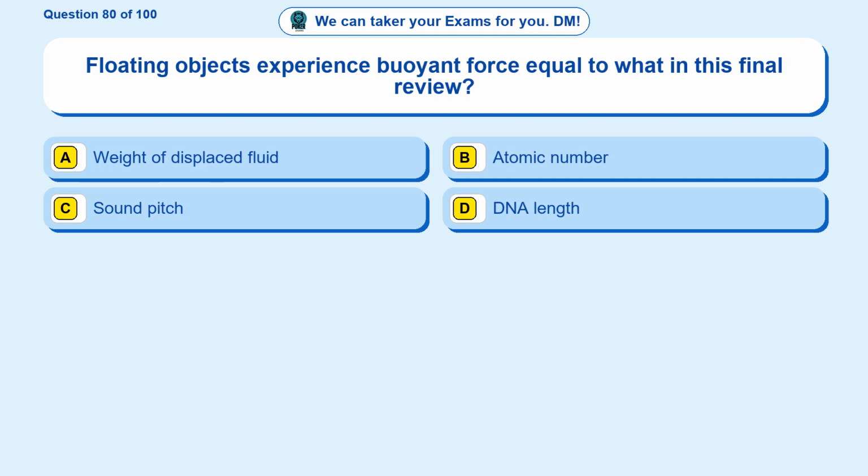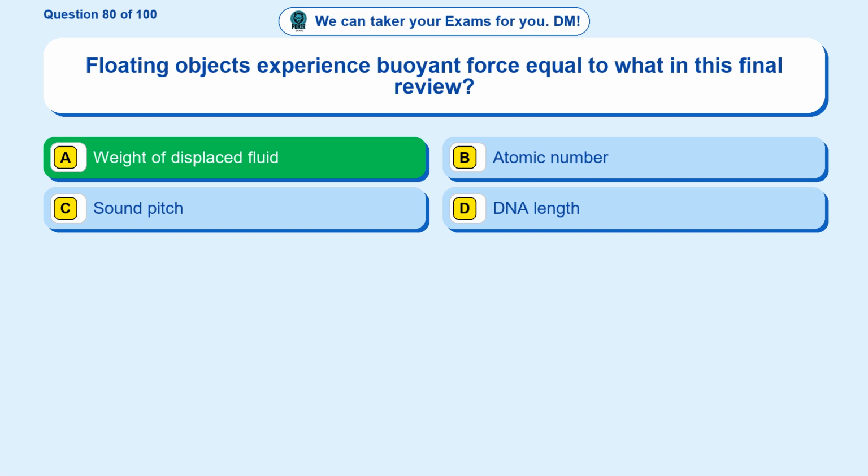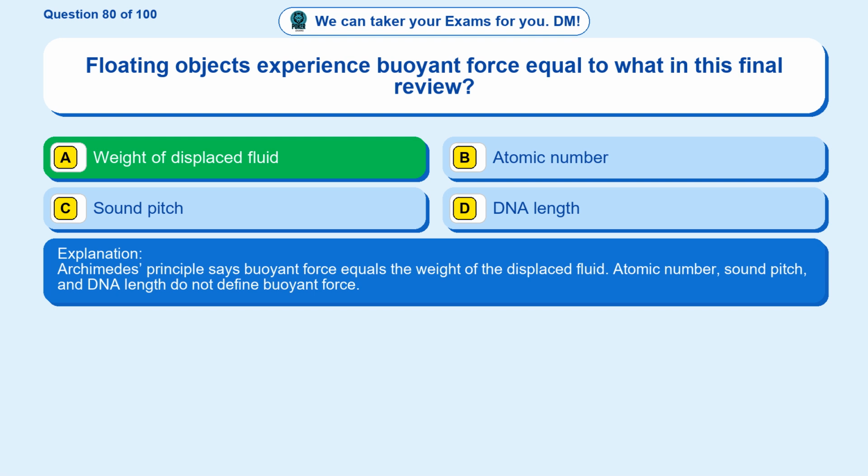Question 80. Floating objects experience buoyant force equal to what in this final review? Option A, weight of displaced fluid. Option B, atomic number. Option C, sound pitch. Option D, DNA length. The correct answer is option A, weight of displaced fluid. Archimedes' principle says buoyant force equals the weight of the displaced fluid. Atomic number, sound pitch, and DNA length do not define buoyant force.